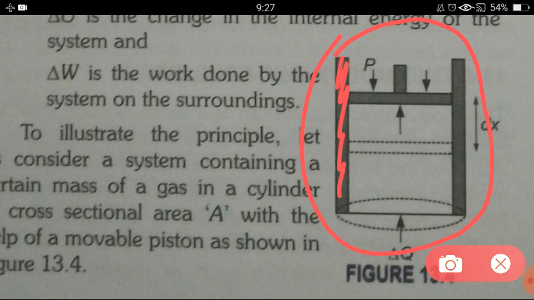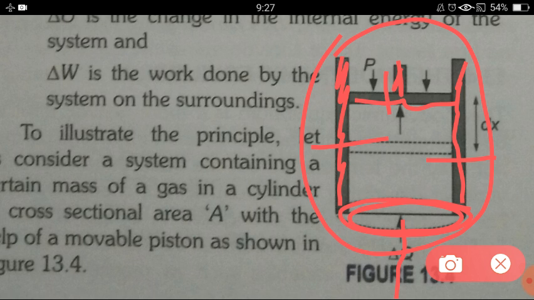These walls you can see, the dark one, they are non-conducting walls. The heat cannot pass through these walls, but the base of the container is made up of conducting material, okay. Why is it conducting? Because from the downward direction we are supplying heat to the container, that means to the gases.